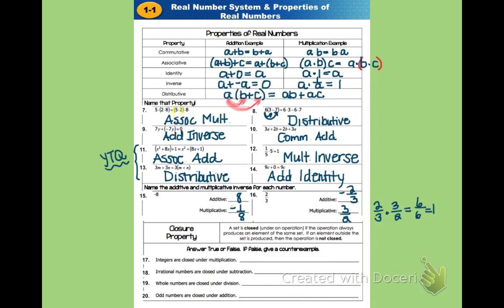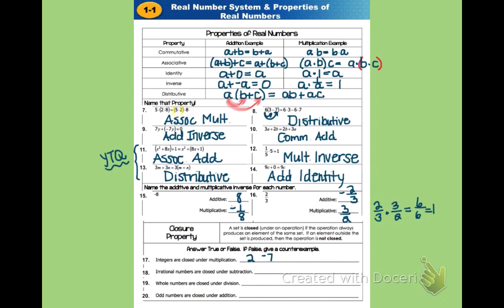So we're going to answer some true and false questions about that. So for instance, on number 17, integers are closed under multiplication. Well, sometimes it's good to just try a real example and see if you can come up with one that doesn't work, and if that's the case, then you could say it was false. So I think about two integers, like say 2 and -7.